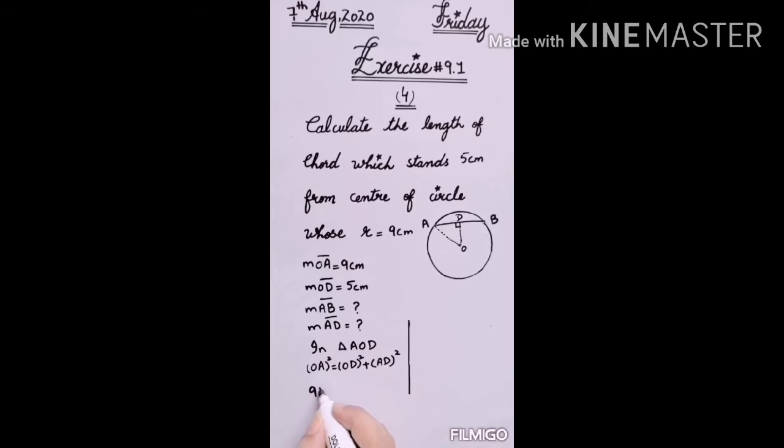Now we will put the values. OA is 9 centimeter, OD is your 5 centimeter, AD we have to find, let AD be as it is. 9 nines are 81, minus this 5 square, which is added on this side, will be subtracted on the other side. 5 square is 25, it will be subtracted on this side, and it equals AD whole square.